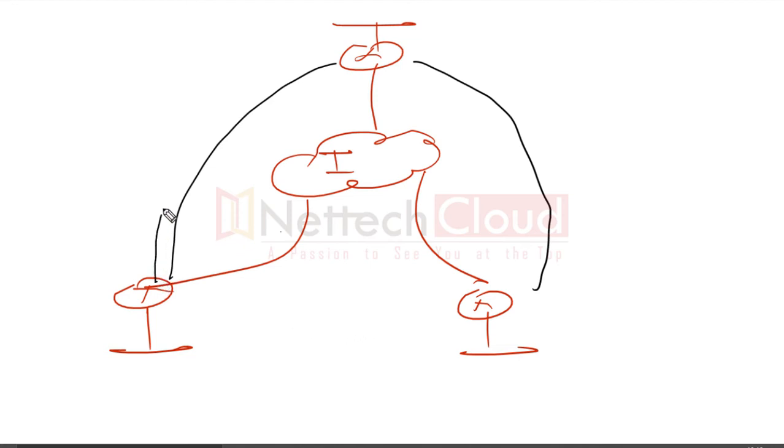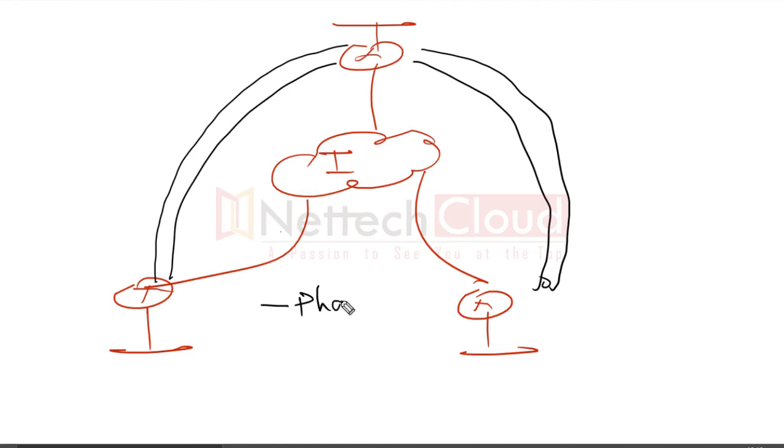Routes are exchanged inside the tunnel via the hub router, which is the control plane exchange. But for the data plane, it depends on whether we are using DMVPN phase 1, phase 2, or phase 3.